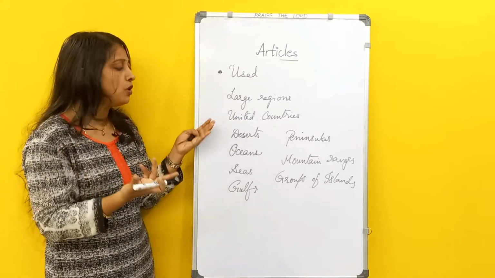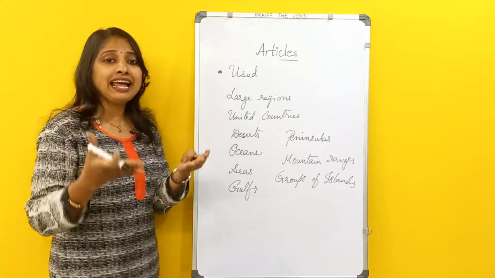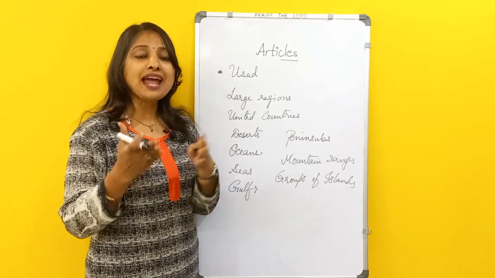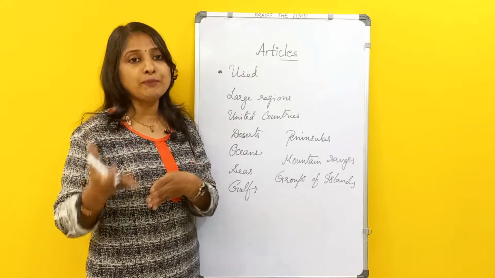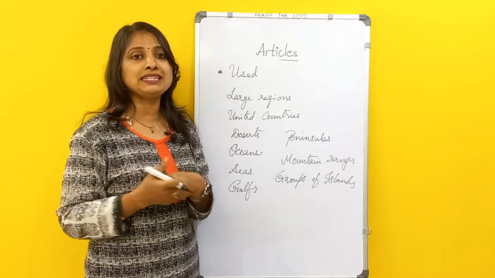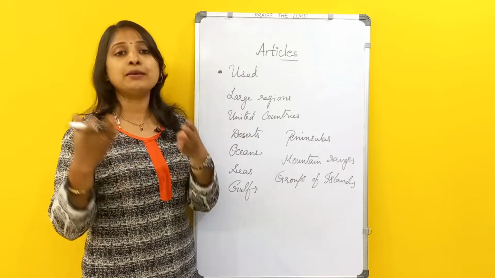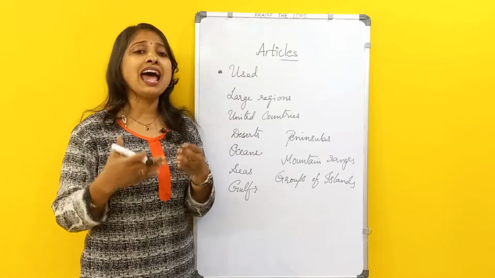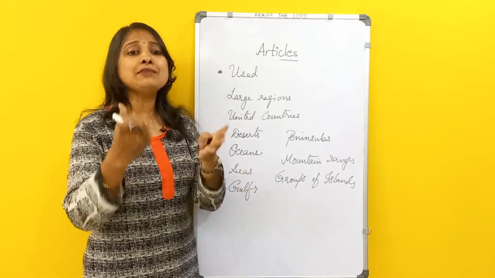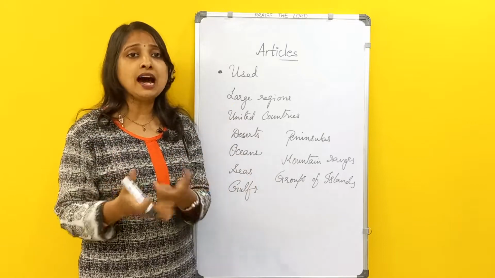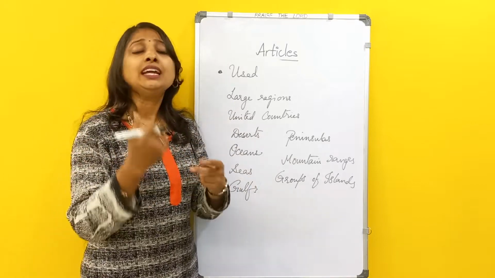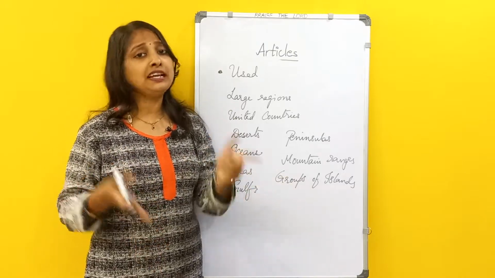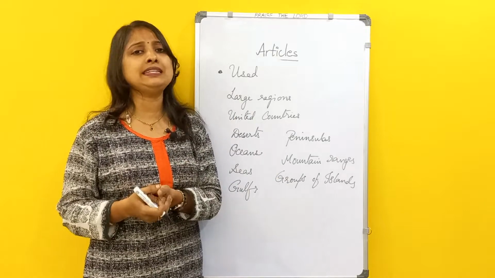For example, if we want to say United Kingdom, we say the United Kingdom, the UK, the United States of America, the USA, or the United Arab Emirates, the UAE. So all these will have the in front of them. Similarly, the Thar Desert, the Sahara Desert, all these have the in front of desert names. Or if we consider the oceans, the Indian Ocean, the Bay of Bengal, the Arabian Sea, all this.